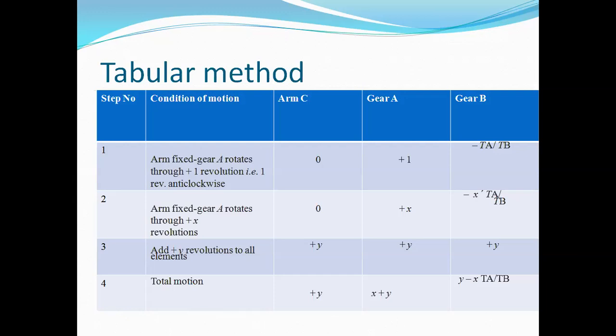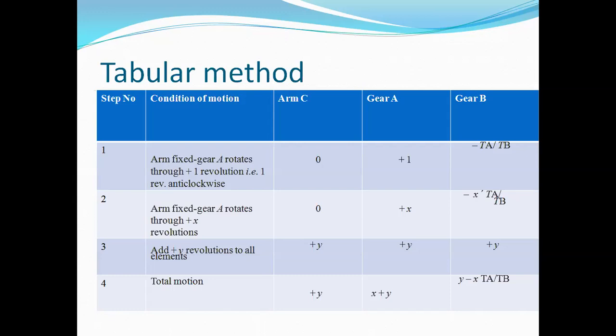If we see step number 1, that is the condition of motion: the arm is fixed and gear A rotates through plus 1 revolution, that is 1 revolution anti-clockwise. So the motion of arm C is 0 because the arm is fixed. If we calculate the motion of gear B, it is minus TA upon TB, because gear A rotates anti-clockwise, so definitely gear B rotates in the opposite direction, hence the minus sign.